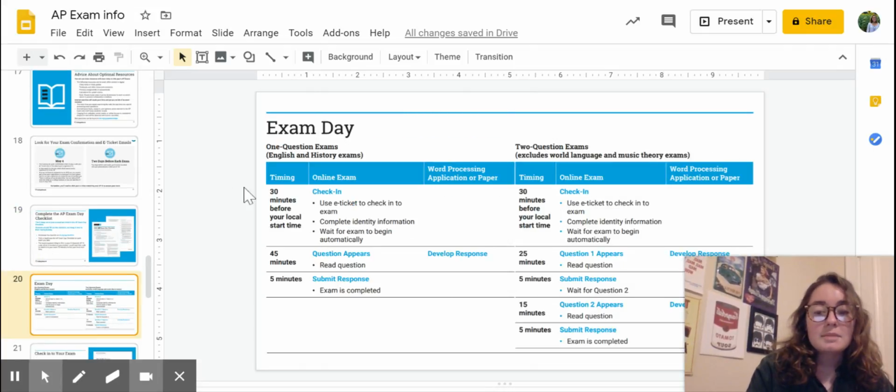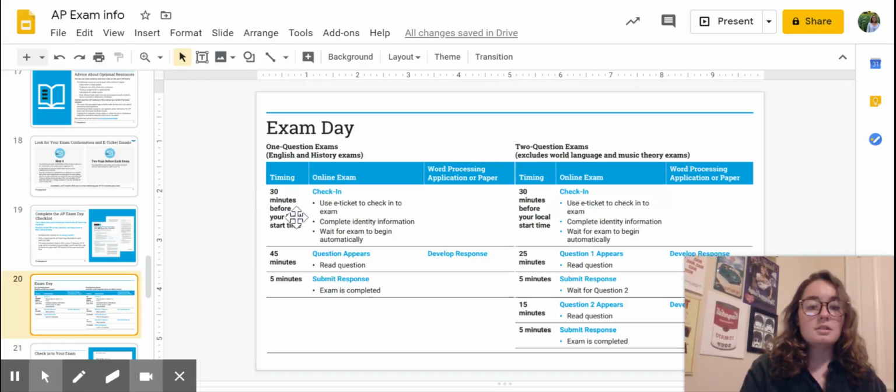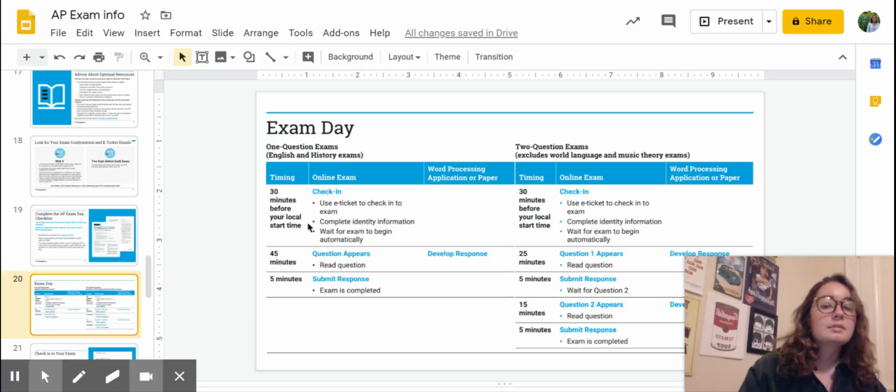So again, exam day, 30 minutes before it starts. It starts at 1, so you want to be on at 12:30, checking in and using your e-ticket, where you're going to complete your information about yourself, your name, security information, security questions. And then the countdown clock will begin. Once that expires, automatically, you don't click anything. It's just going to start.